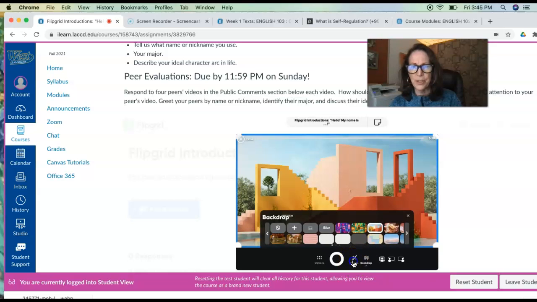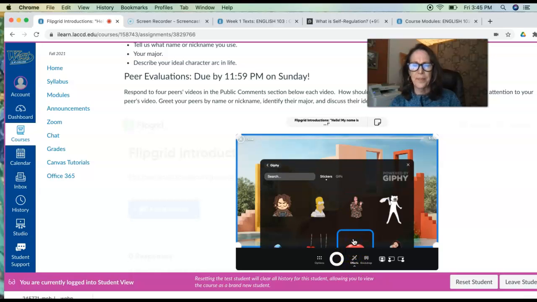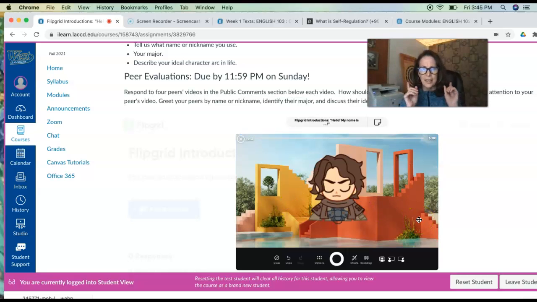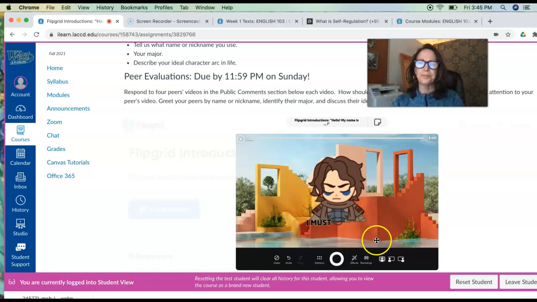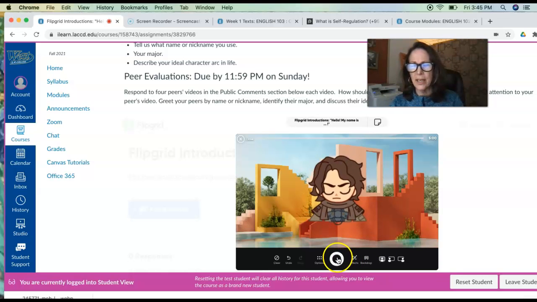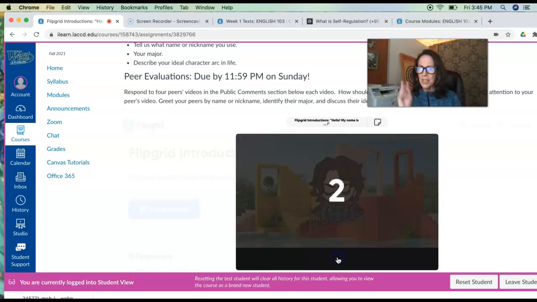And I'm going to go into Effects and click on GIF. I want to put somebody in that backdrop, and wow, I like this one a lot. And so I'm going to select this person, and you're going to see why. I must not fear. I love that. So I'm going to click on the white 0 here, that round shape, and I'm going to begin to make my Flipgrid video. 3, 2, 1.